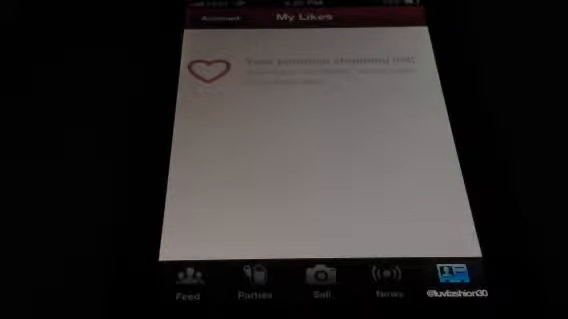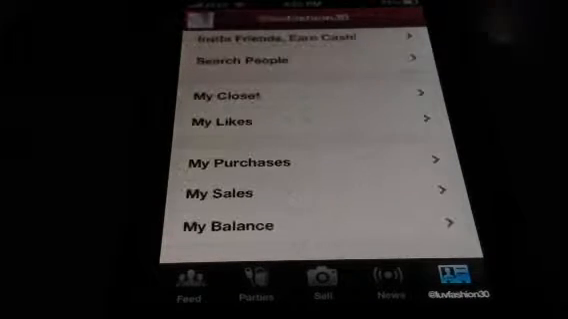You have your likes. So all the things that you've liked. So if you want to mark something for later, you can go in here, and then later on, if I'm a buyer, I can go in here and look at all the things that I liked if I want to purchase something.